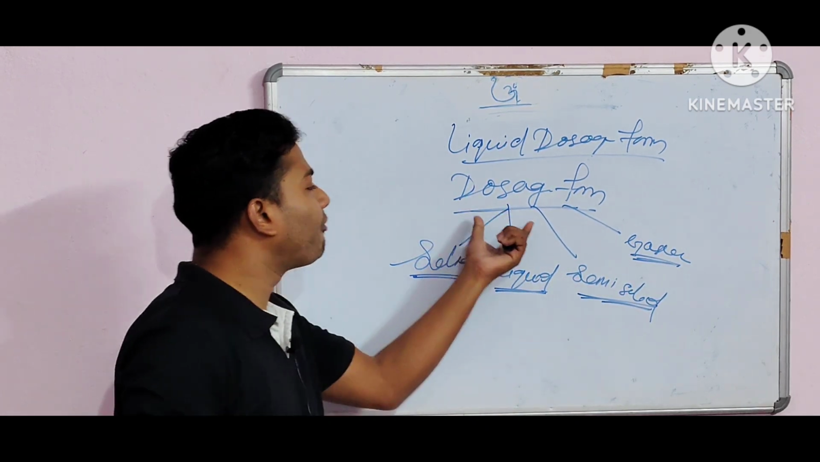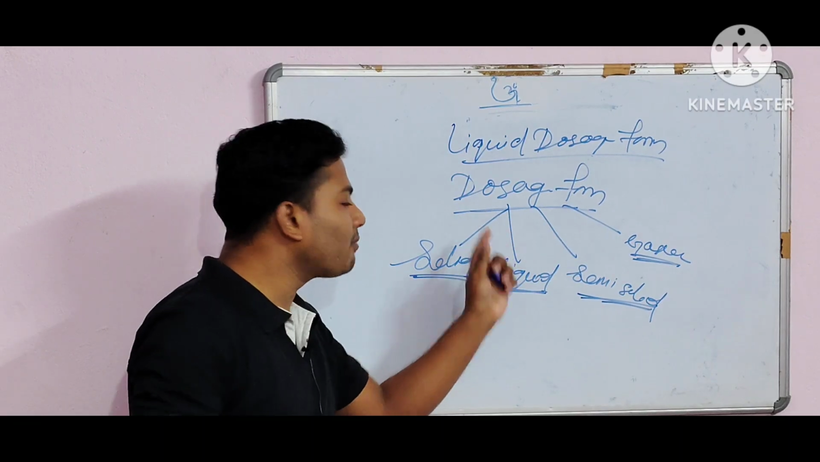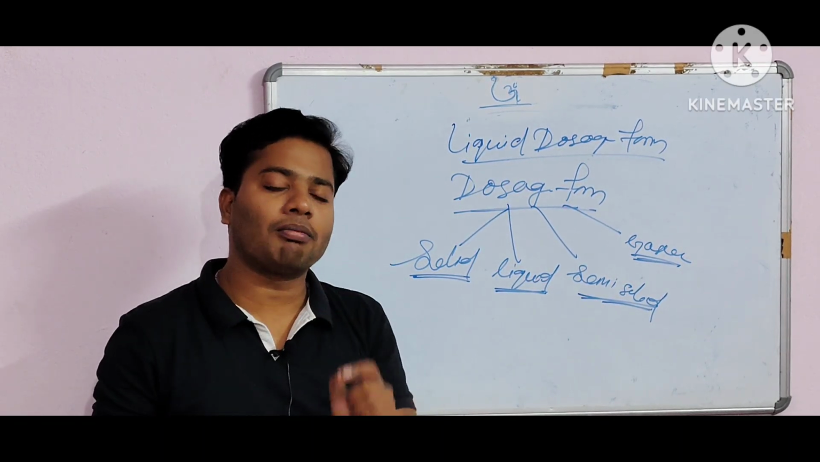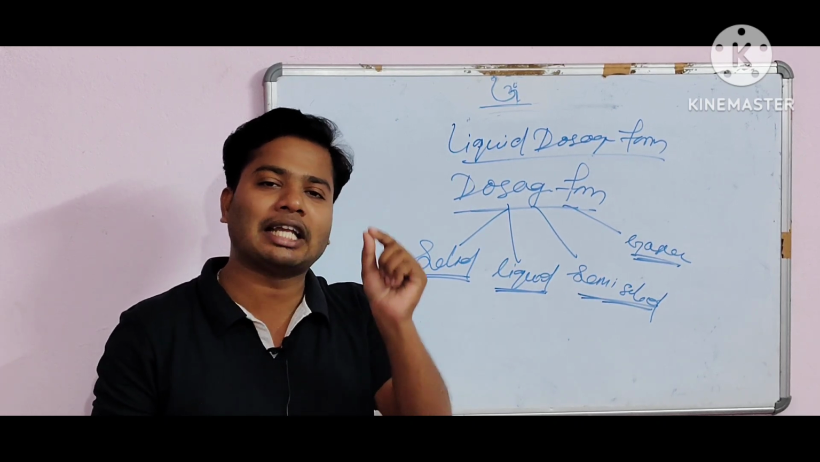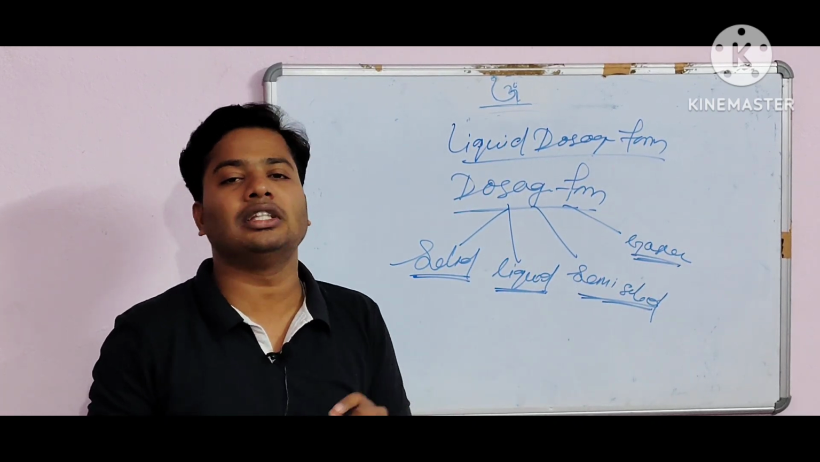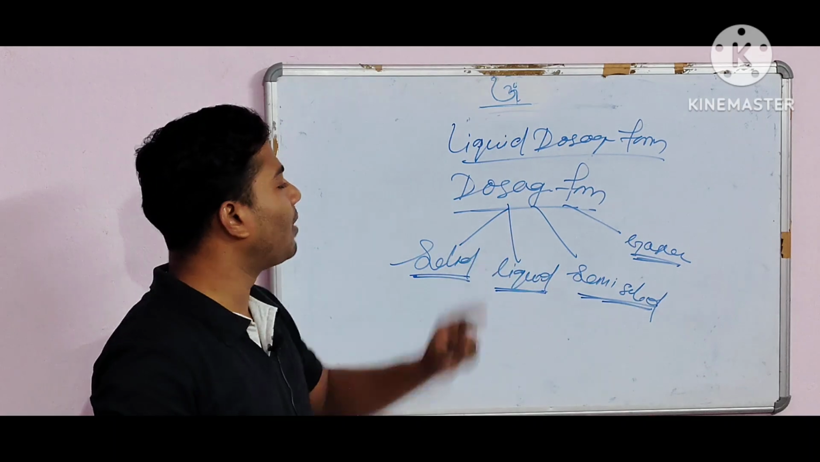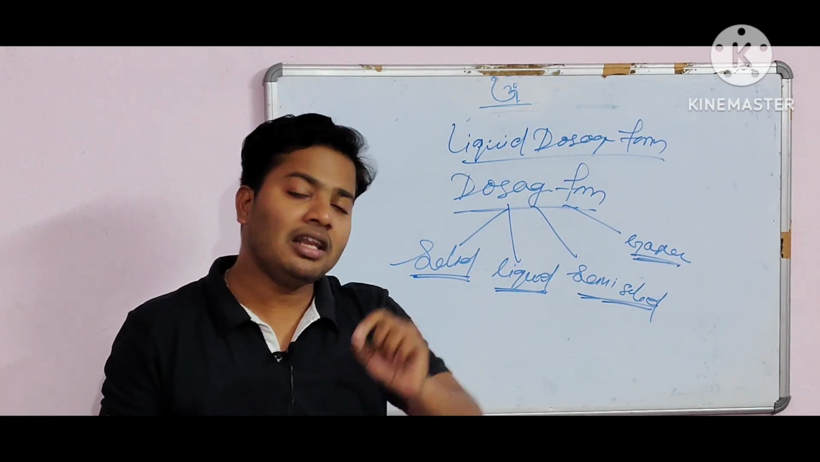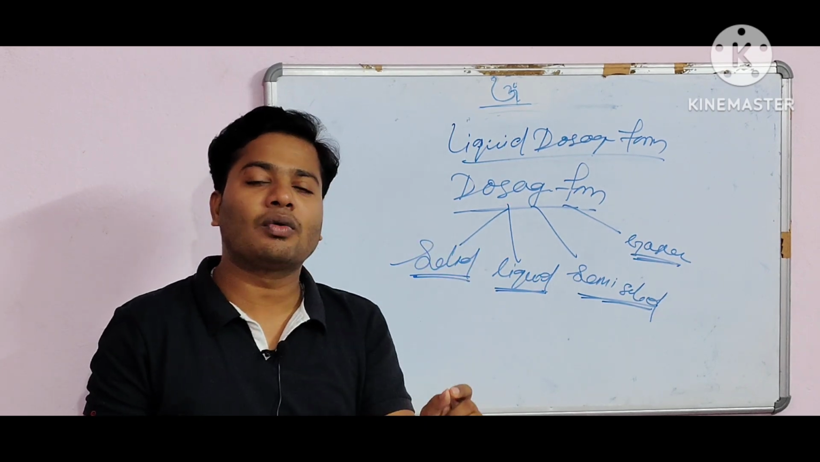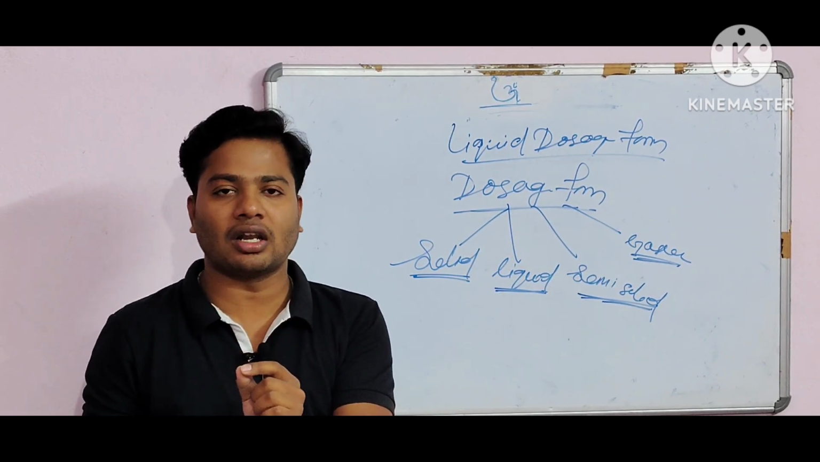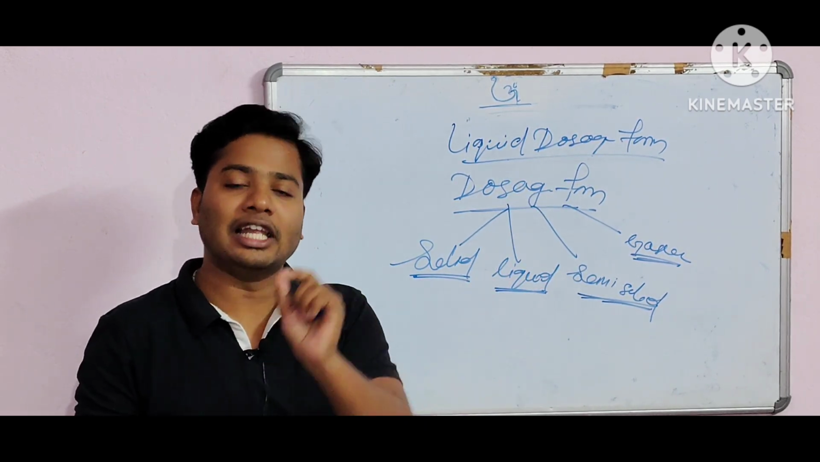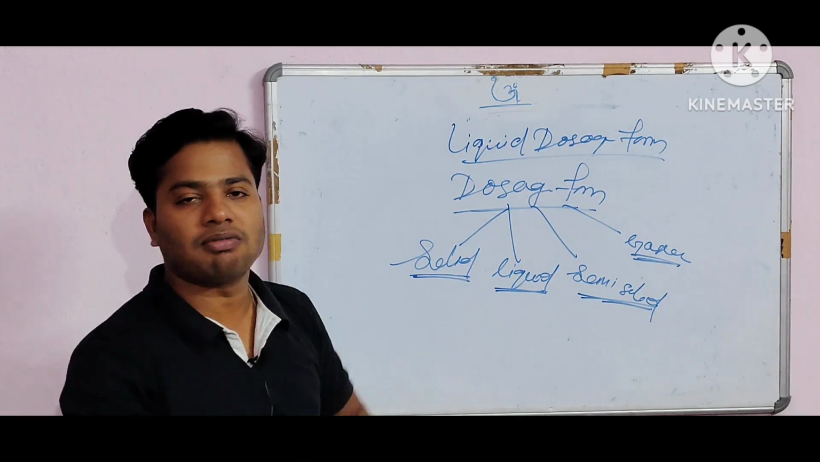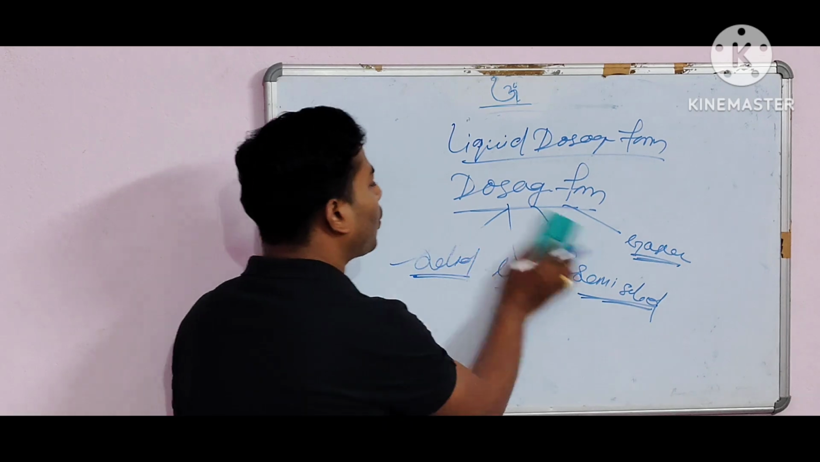So what is the definition of the dosage form? Dosage forms are the physical form in which the drug molecules are delivered to the site of action within the body. That is known as dosage form. So what do you mean by liquid dosage form? In which vehicle are the drug molecules delivered to the site of action? If the vehicle is liquid, then according to the vehicle, it is known as a liquid dosage form. Clear? Now come to the point.